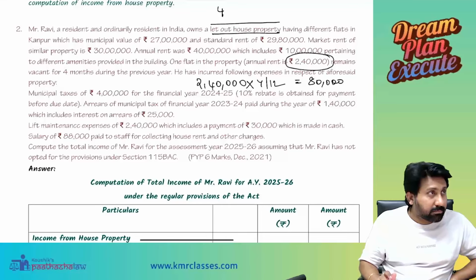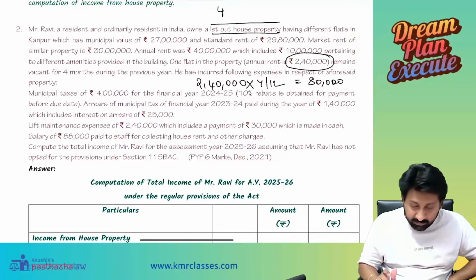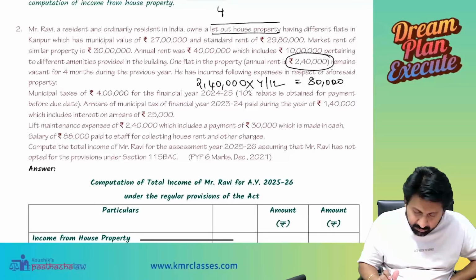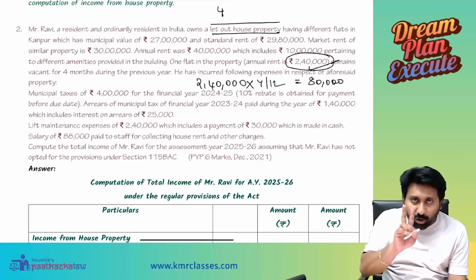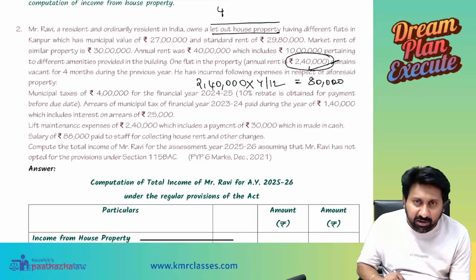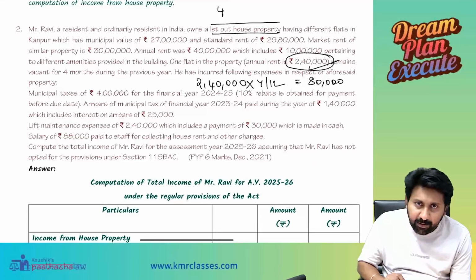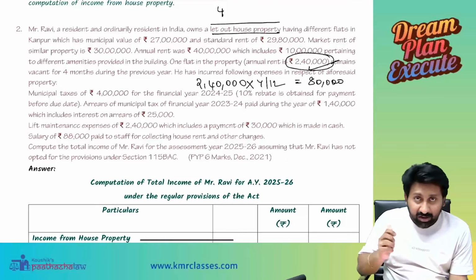I think it is because there is rental income and amenities income. Both are there. You can see there is 30 lakhs as the rental income and there are the amenities. So I think they are multiplying by 3 by 4 for the rental income. Yes. This 2,40,000 has 2 components. One is a rental component, and another is the amenities component. Do you understand what I said? Yes, sir.